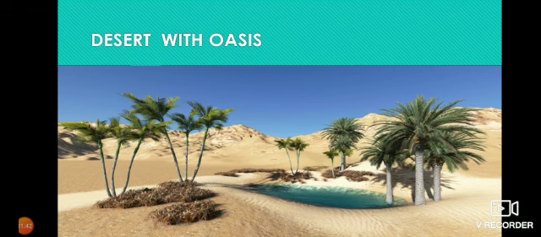If you see, children, in our India, we are having the Great Indian Desert, and this desert is also known as Thar Desert, which lies in the northwest part of India, that is in Rajasthan. It is a dry, unfertile, sandy region covering a vast area.